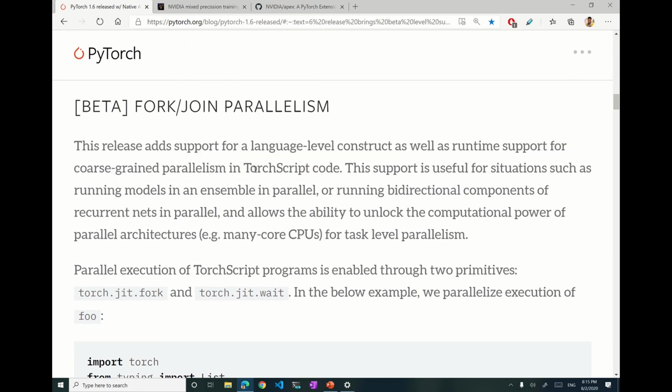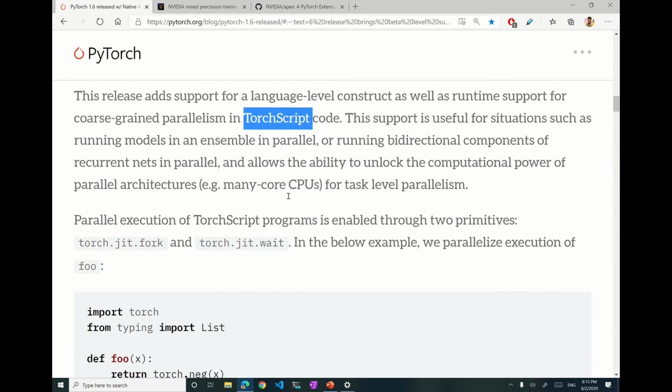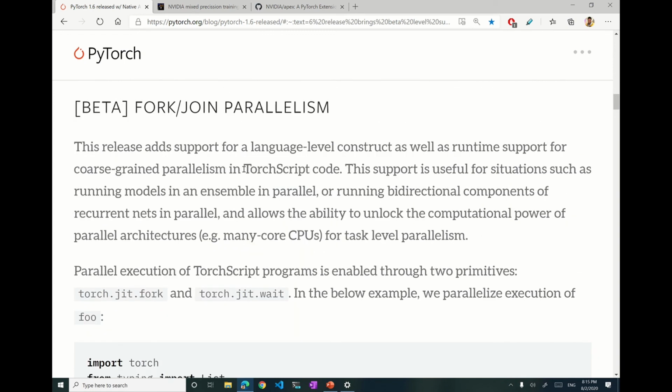The purpose of TorchScript is to create a universal model which can be transferred between different languages and different devices. For example, I can write TorchScript code in Python and run it in C or C++ code. So that way TorchScript is very useful. I have not used TorchScript much, but we'll go through it in our next videos.